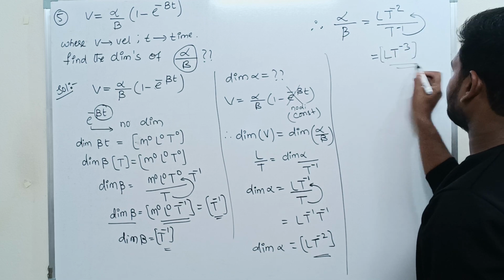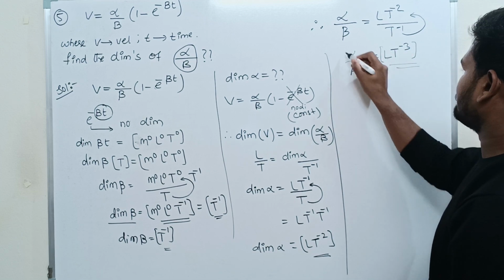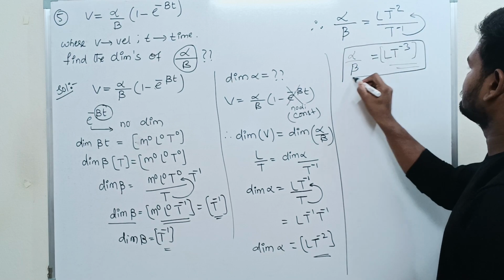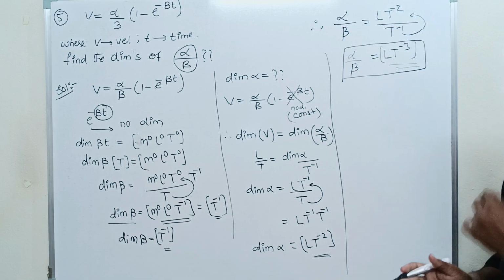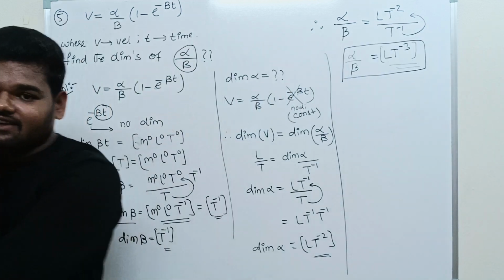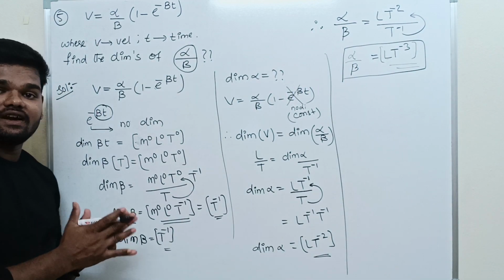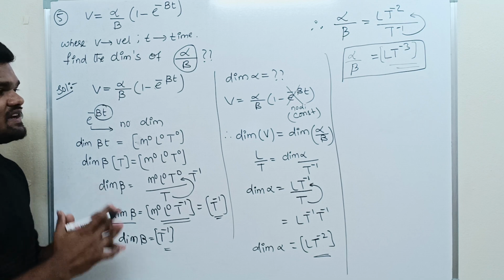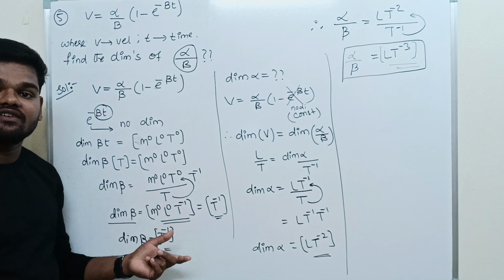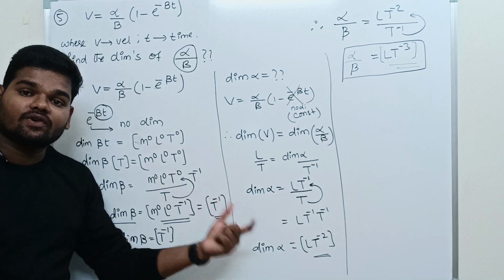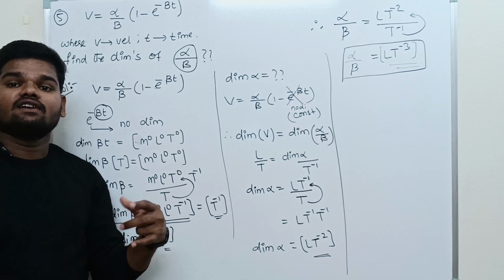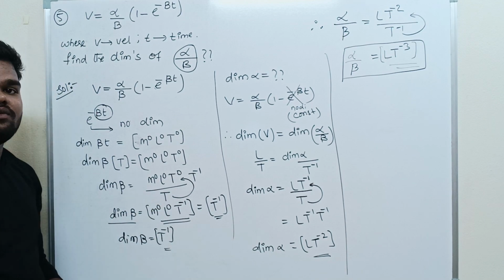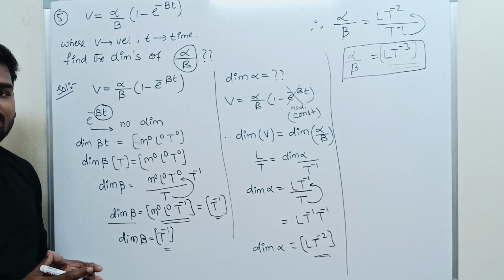So this is the answer for the dimensions of alpha by beta. Any doubt? I hope you understand this concept, and we will solve some more examples because this is an important concept for MHT-CET, JEE, NEET, or any entrance examination.